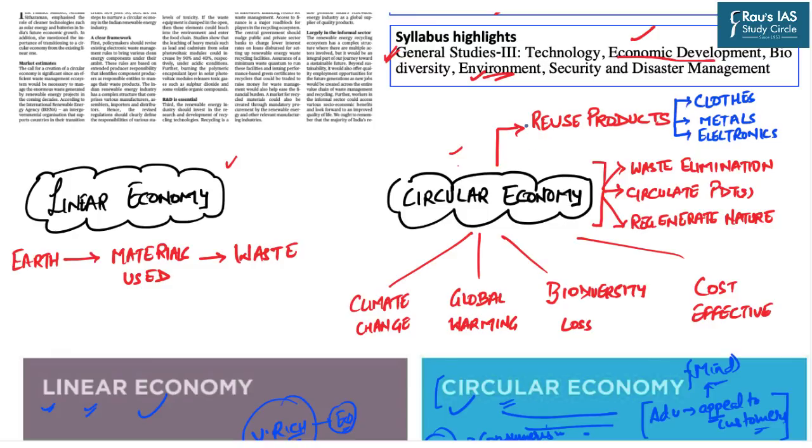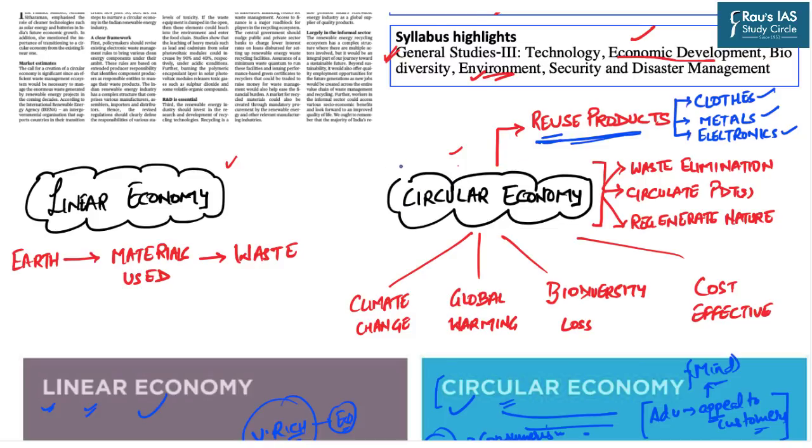And that is why the important principle of the circular economy is the reusing of the products. Now these products can be anything which is available in the market. That can be clothes, that can be metals, that can be electronic products, that can be anything. If you are reusing the products or you are recycling the products, all these things come under the circular economy.